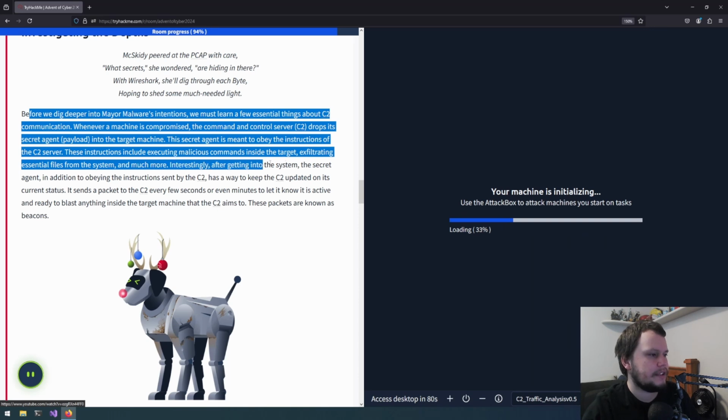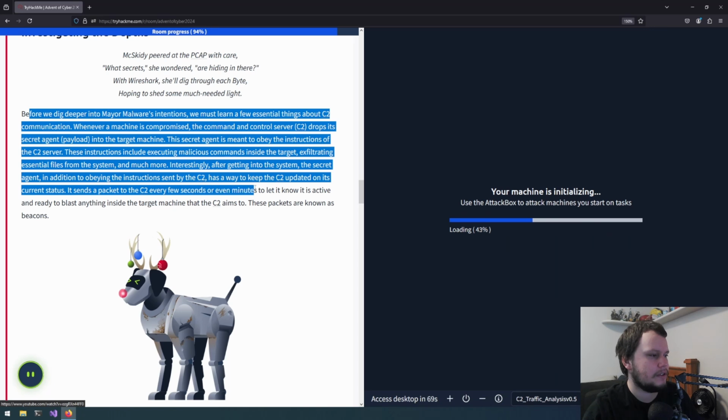Interestingly, after getting into the system, the secret agent, in addition to obeying the instructions sent by the C2, has a way to keep the C2 updated on its current status. It sends a packet to the C2 every few seconds or every minute to let it know it's active and ready to blast anything inside the target machine that the C2 aims to. These packets are known as beacons.